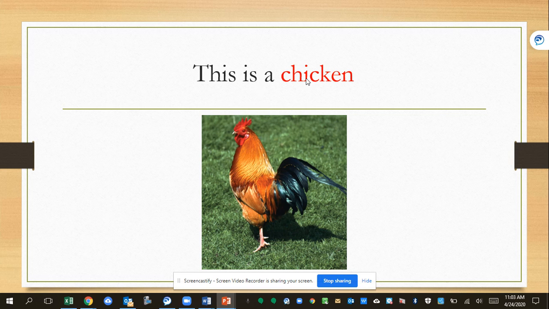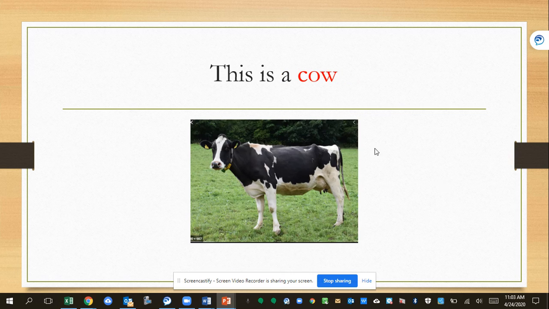This is a chicken. Can you say it? Good job. A chicken has feathers. This is a cow. You say it. Good. A cow has 4 legs, a tail, and udders.